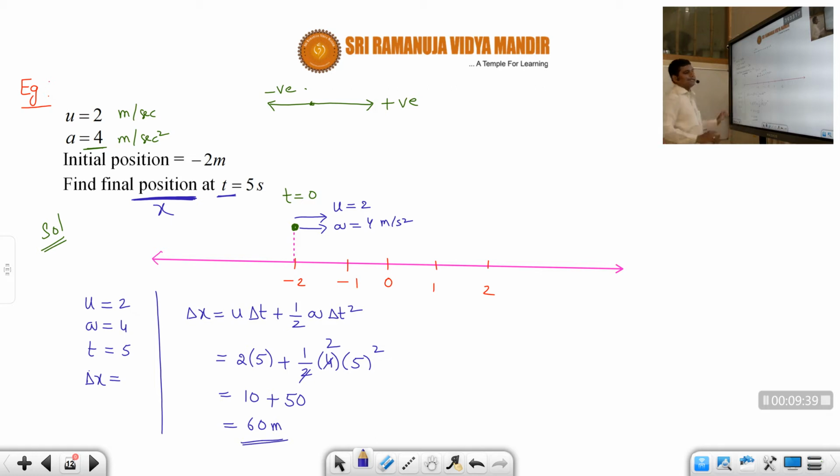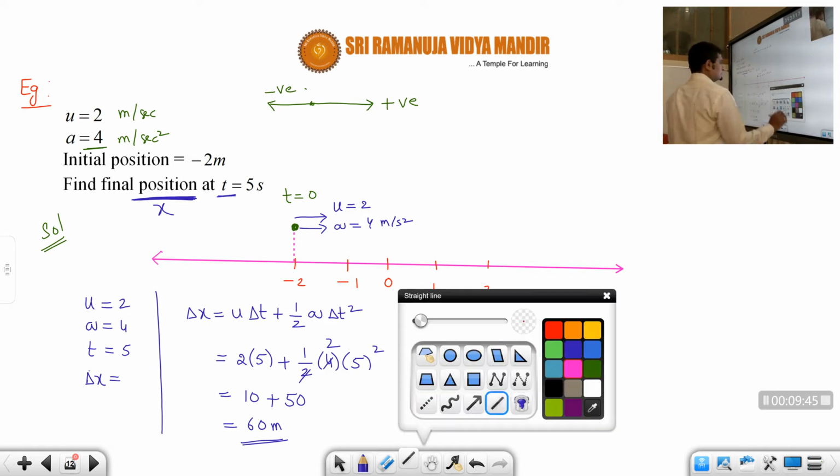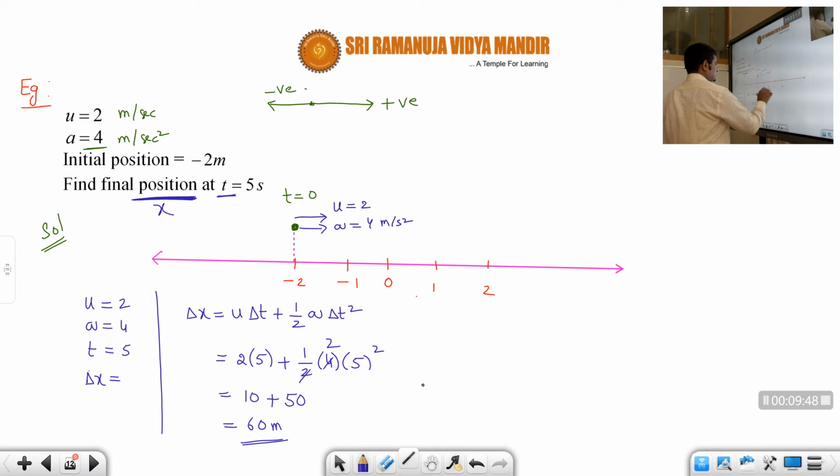So now can we tell directly the answer as 60 meters? No, students. This is a very, very important point. So the answer is not 60 meters. The answer is not 60 meters, students. Why? Because that is the displacement.